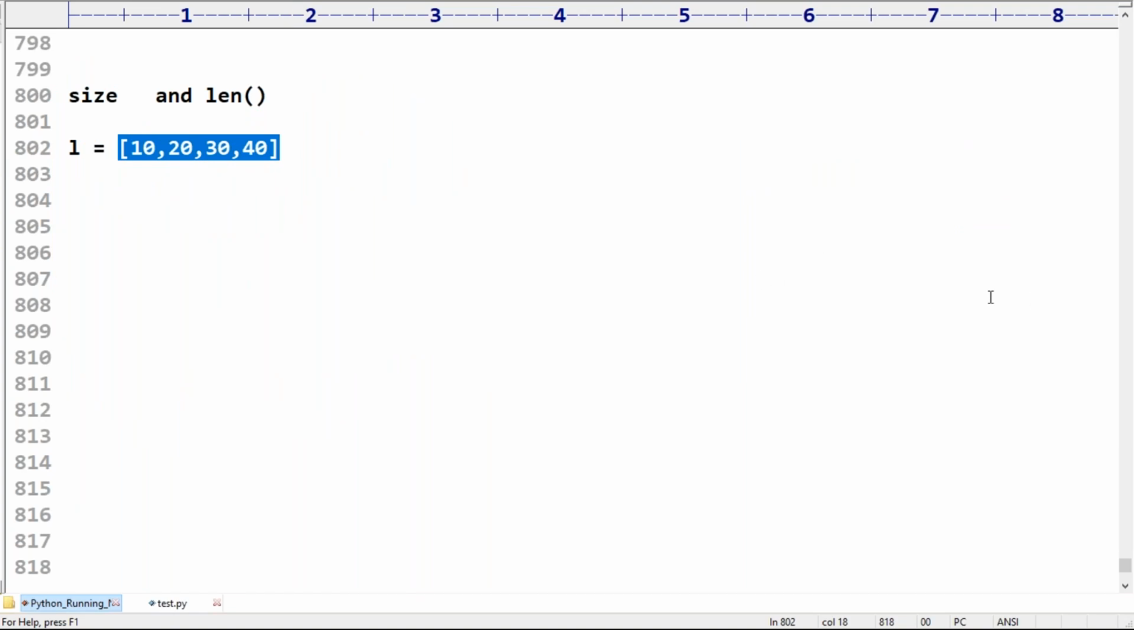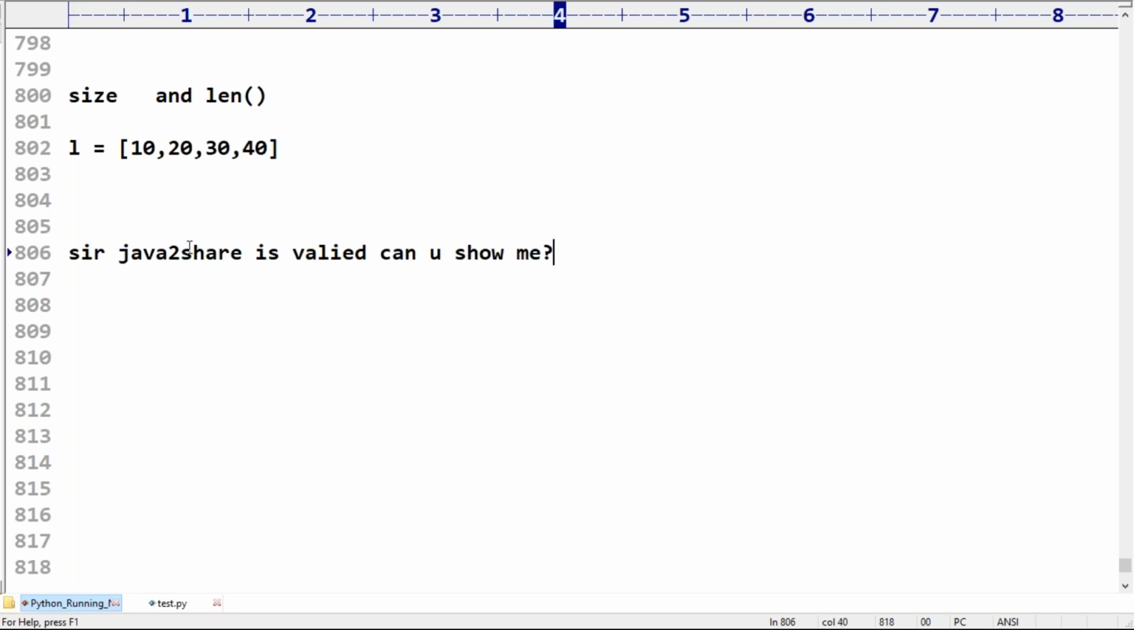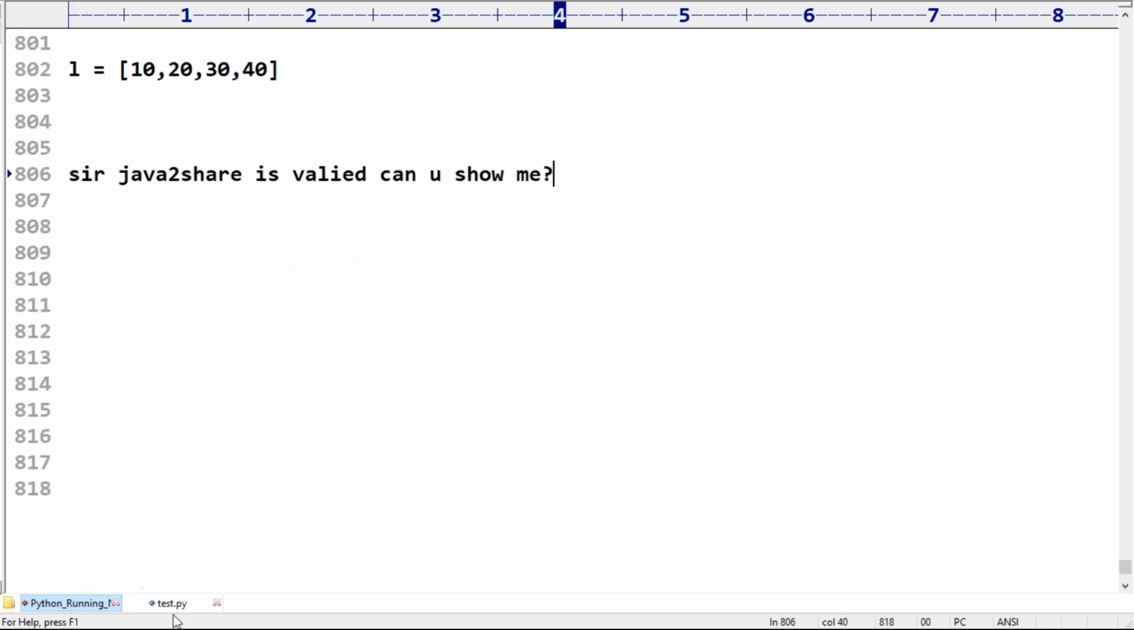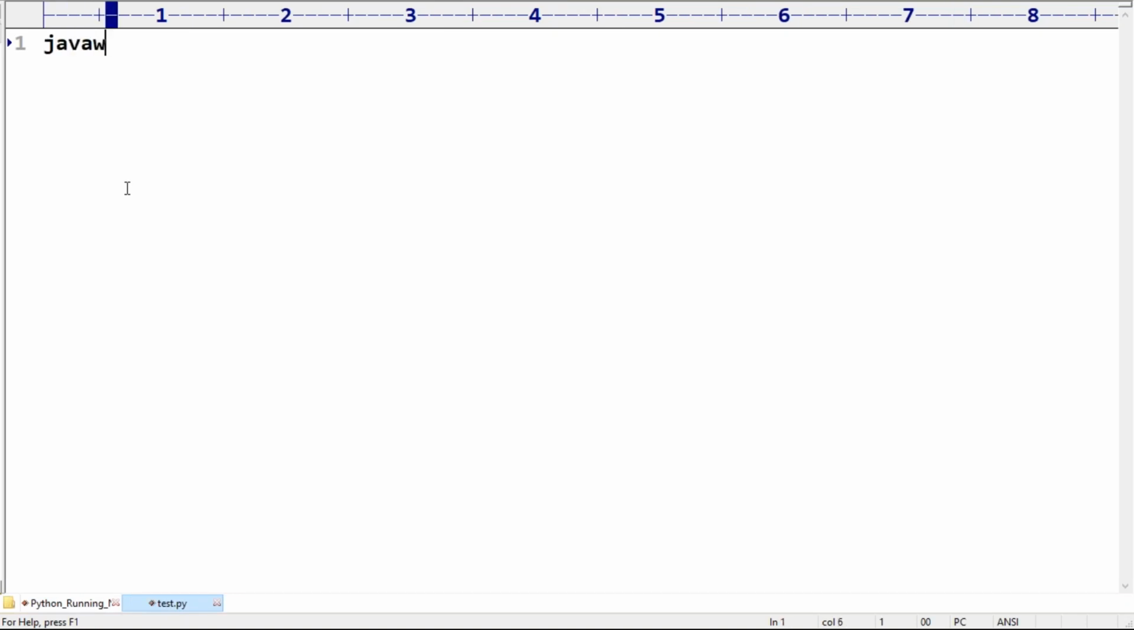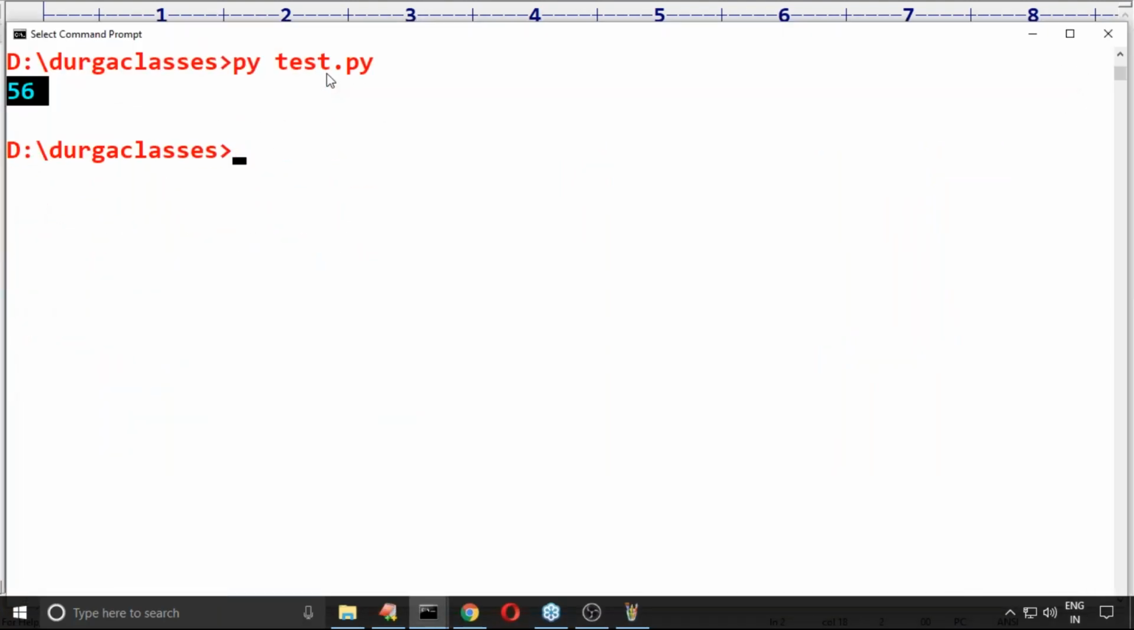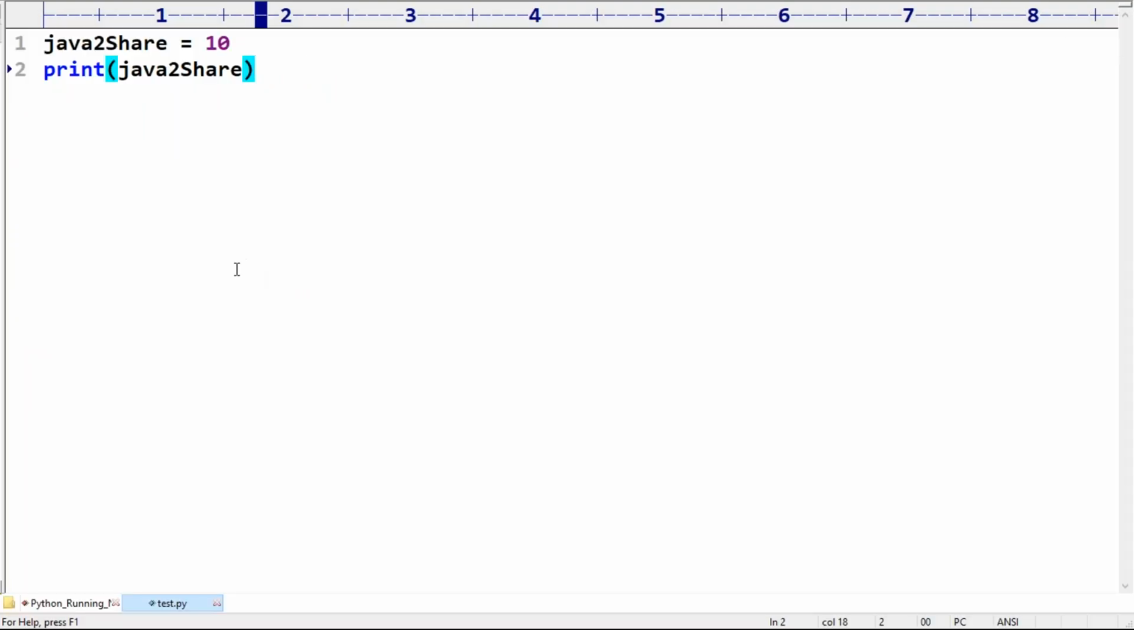Next, Muhammad Sheikh is asking, is Java2share valid? Can you please show me? Why, man? What is the problem with that? Java2share is equal to 10, I'm taking. Print Java2share. What is the output we are going to get? One minute, I will look once. Am I getting 10 or not? Valid perfectly.